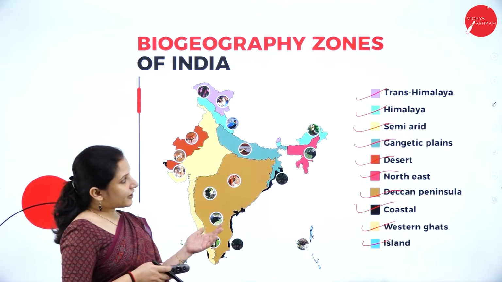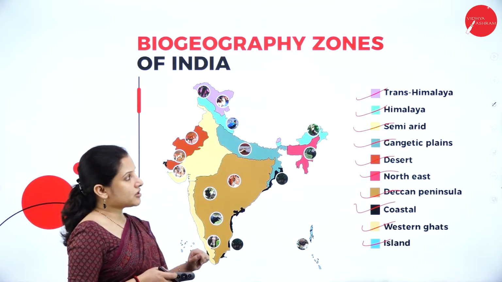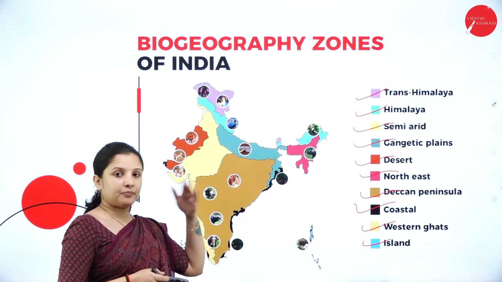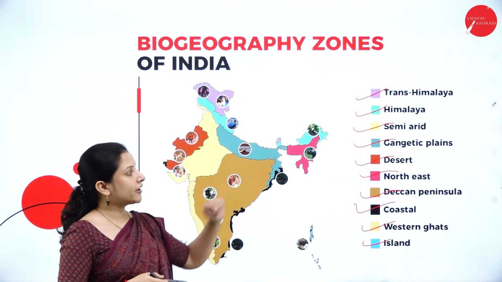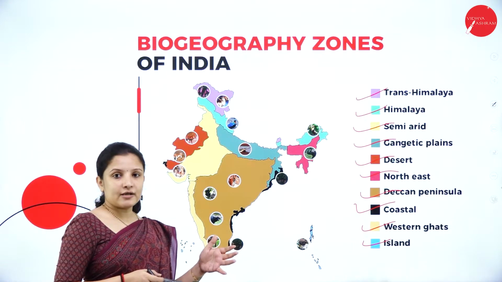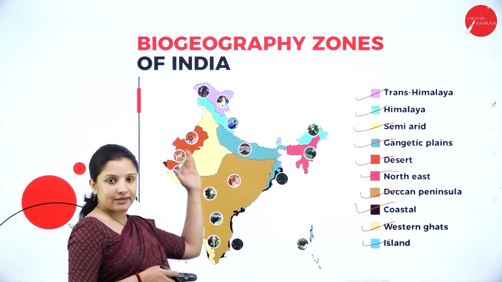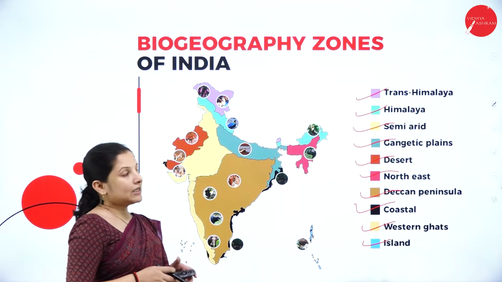How did they classify them? Talking about the Himalayan region, Himalayan region organisms are completely different. The plants are completely different when compared to the desert region, right? So now we have understood: based on what type of organism and based on the habitat, these biogeographic regions are divided.